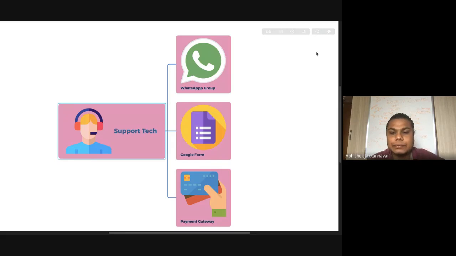That is, after you have got enrollments, or during the enrollments, what are the other things which are required in order to do the marketing? We'll work on that, and followed by that, we'll go to creating forms, and then we'll see how we can collect payments, the initial payments from the students for the 5-day WhatsApp class.